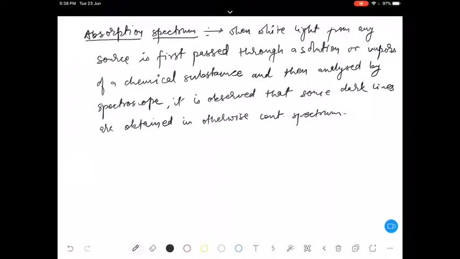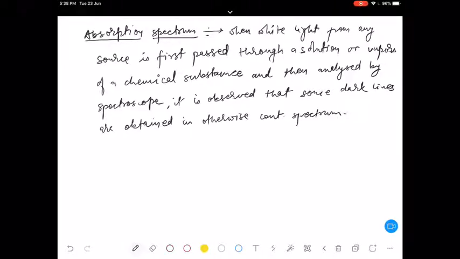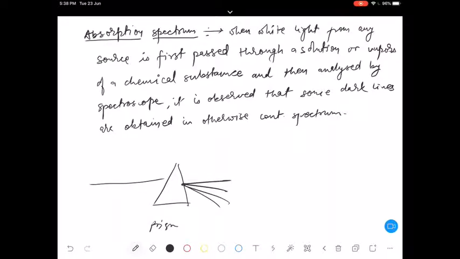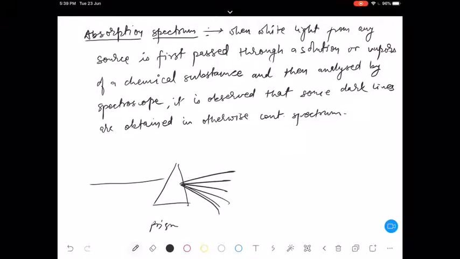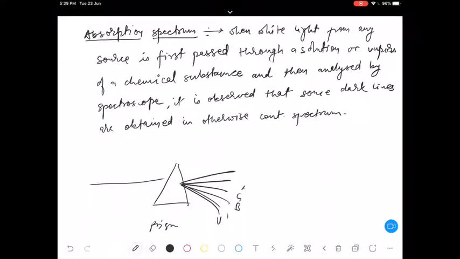are passing it through some prism. Again, some continuous spectrum we expected. For example, here I'll first draw this figure. Let's say a white light is passed, don't say it is a black light. A white light is passed through a prism, and we obtain these different lights like this.